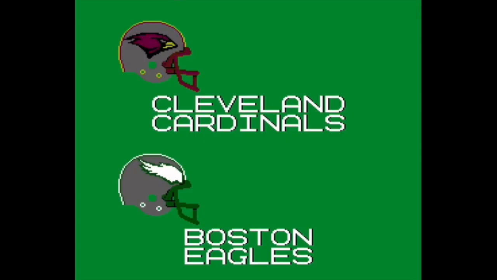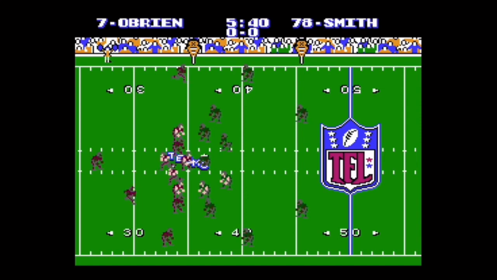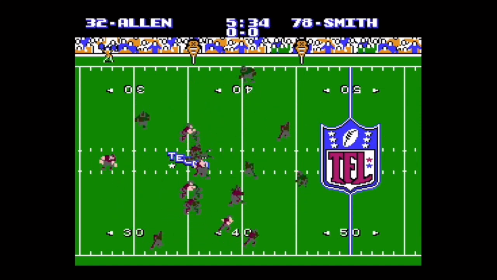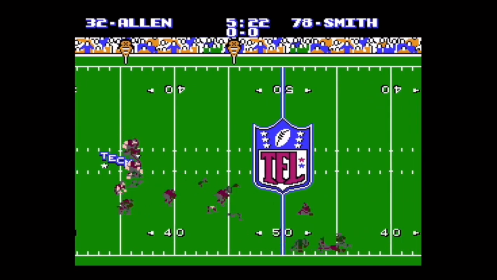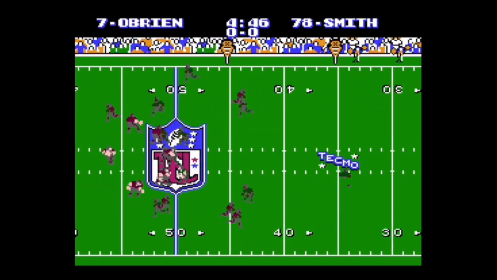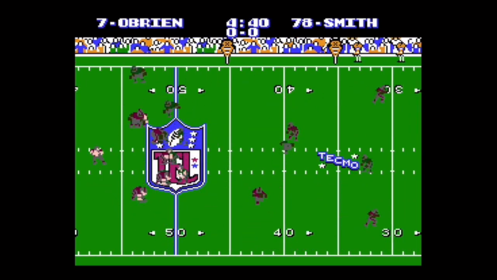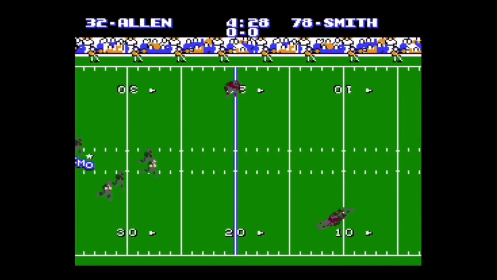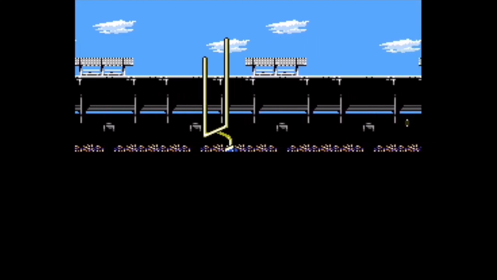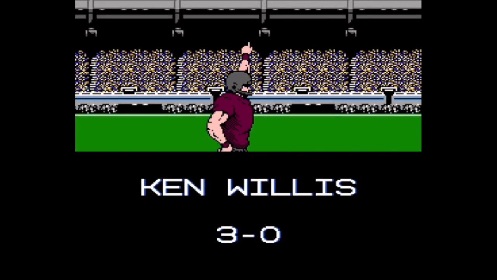First off, we have the Boston Eagles hosting the Cleveland Cardinals, where Ken O'Brien pitches off to Marcus Allen for the first possession of the drive. Runs past midfield, gains about 15 yards. In the following play, Ken O'Brien backs away, he's looking for a pass, hoping to score a touchdown. But he throws it to Marcus Allen, gets wide open, gets stopped on the 9-yard line. But unfortunately, the first drive is able to settle for a field goal. Great kick by Ken Willis, with it up 3-0.